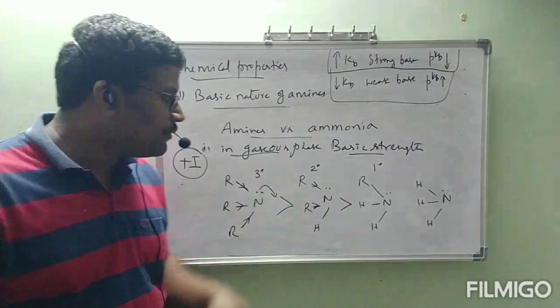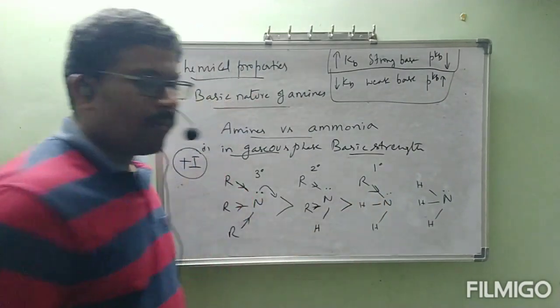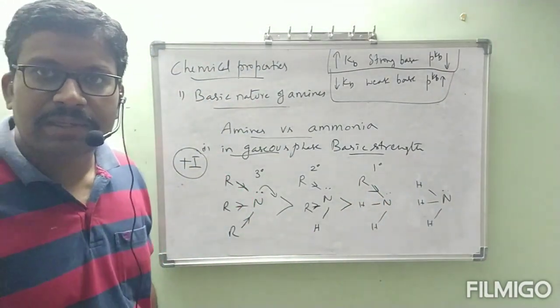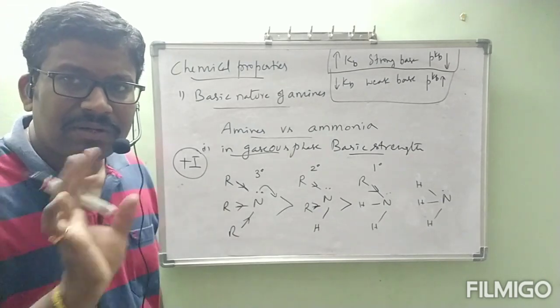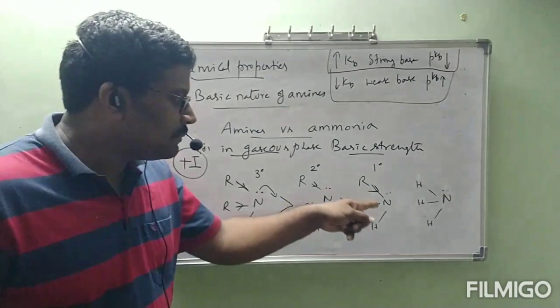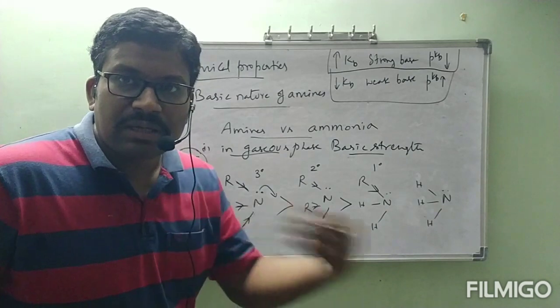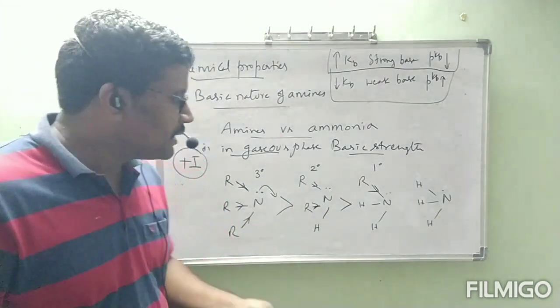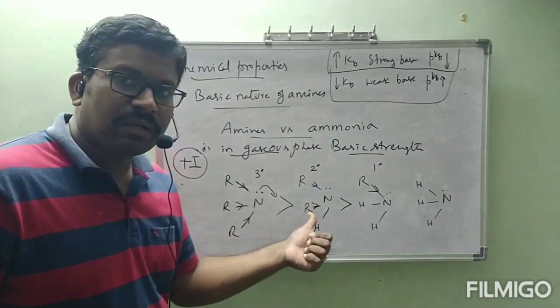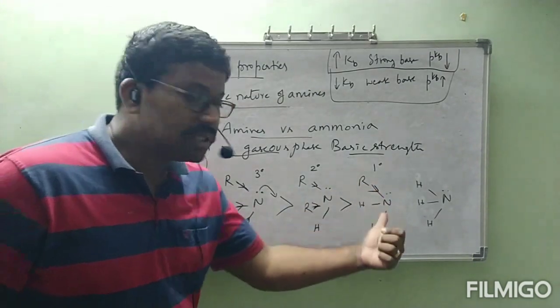because in primary we have only 1 R group. Only 1 electron donating group is there, correct? It is going to represent this nitrogen to donate the lone pair of electrons. Okay, because of that, this one is showing more basic nature when compared to this one.